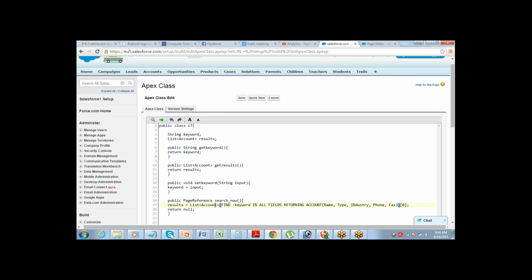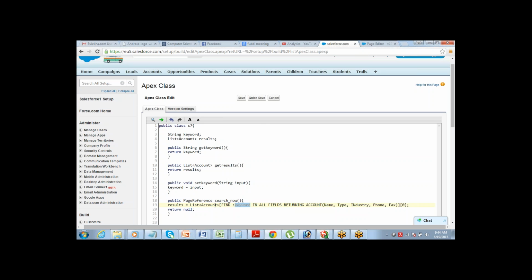This is how a find statement needs to be written. What do you want to find and what do you want to return? The keywords FIND and IN ALL FIELDS are in caps, while returning you can write in small. Apex and Visualforce are not case sensitive. I've just written it for your understanding. You can write it in small also.